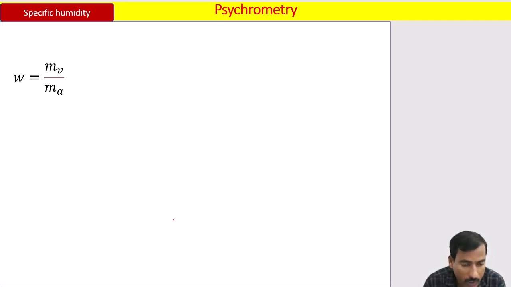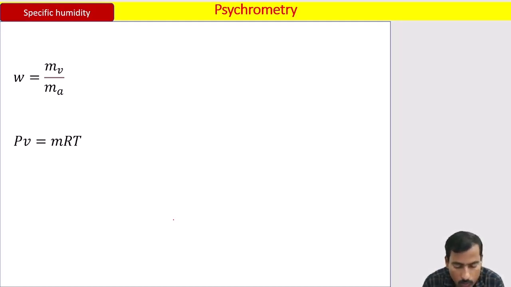Now please try to understand. We have a mixture in which there are two gases: one is dry air and the other is water vapor, and both gases are treated as ideal gases. That is the reason we can apply the ideal gas equation, PV equal to mRT. If you don't treat a gas as an ideal gas, you cannot apply PV equal to mRT. As dry air and water vapor are treated as ideal gases, we are applying the ideal gas equation PV equal to mRT.